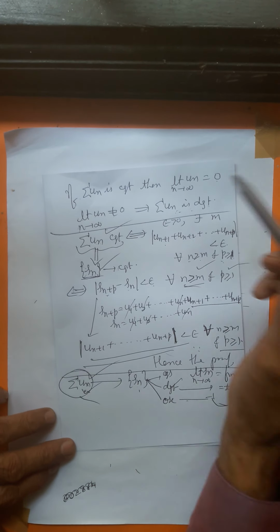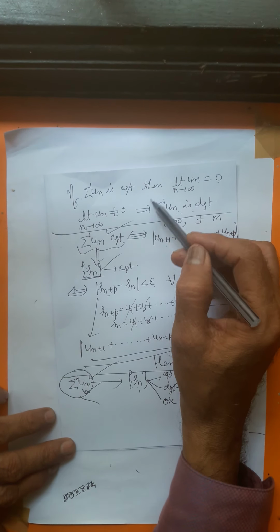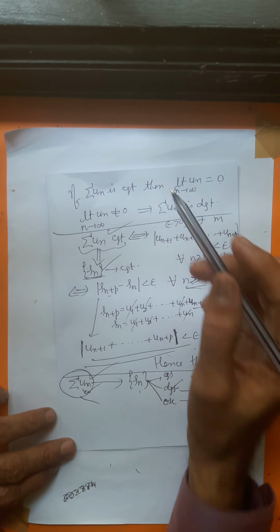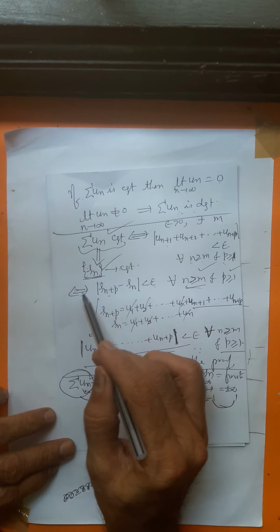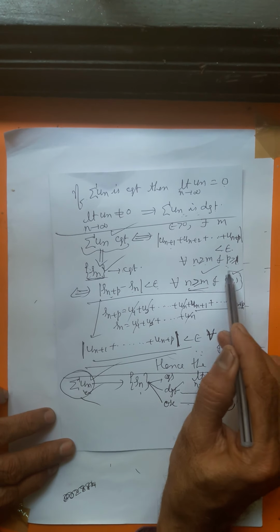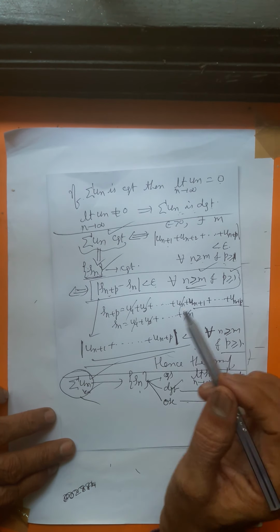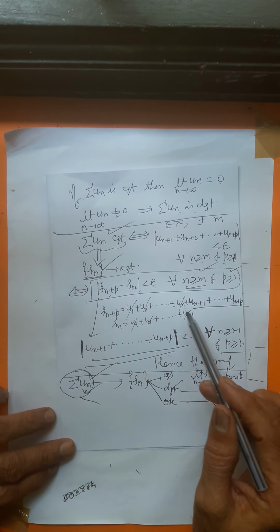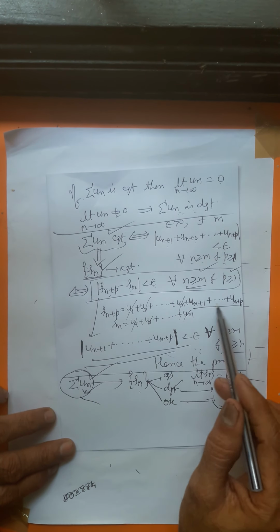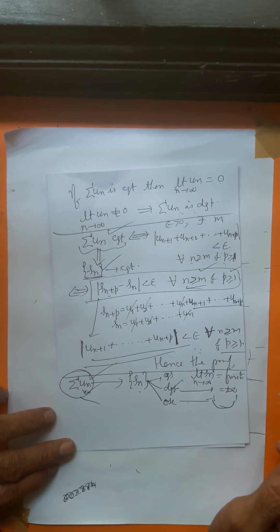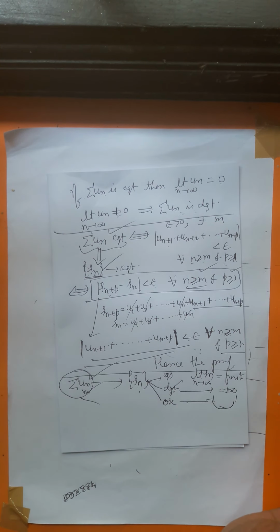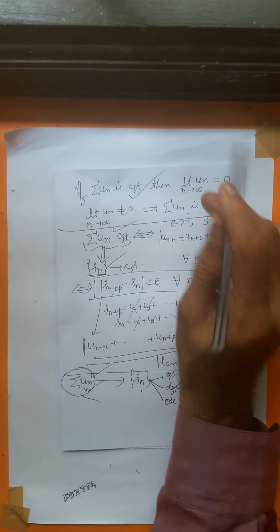Therefore, while proving Cauchy's general principle of convergence for a series, you are shifting to the sequence. In the sequence, it is already proved. Now tell me what is the difference of these two. The difference is nothing but modulus un plus 1 up to un plus p less than epsilon for all n greater than or equal to m, p greater than or equal to 1. So we are proving Cauchy's general principle of convergence for series.